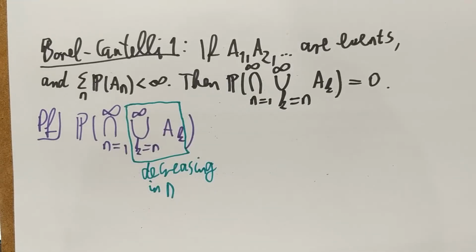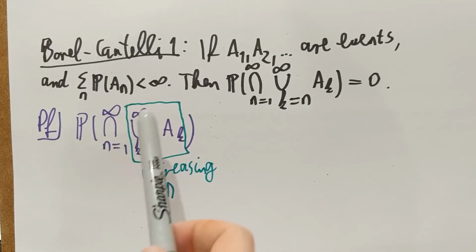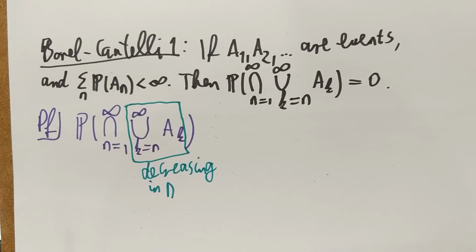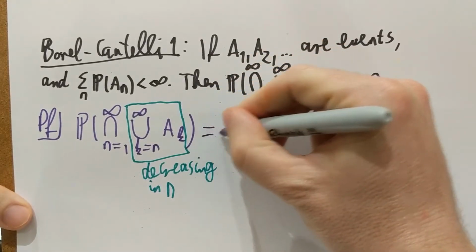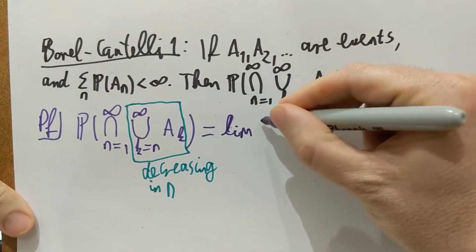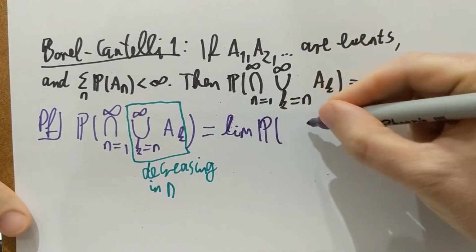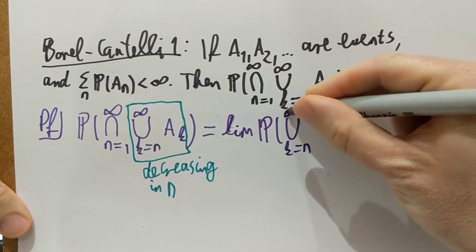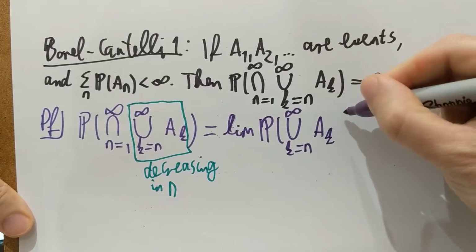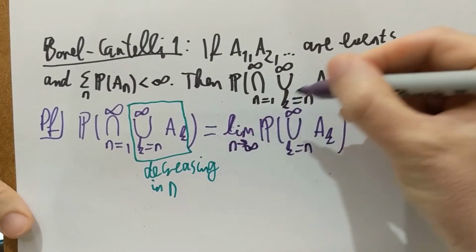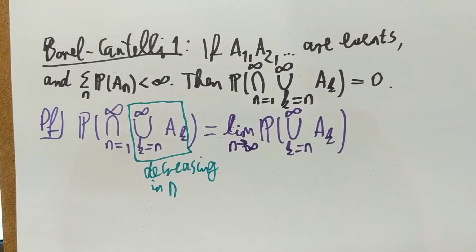Now what happens if you take the intersection of decreasing events and apply a probability on there? Well, we know very well that in that case what you get is the limit of the probabilities of your decreasing set, which was the union from n to infinity, and this limit is taken in n. Okay, that's just continuity of probability.